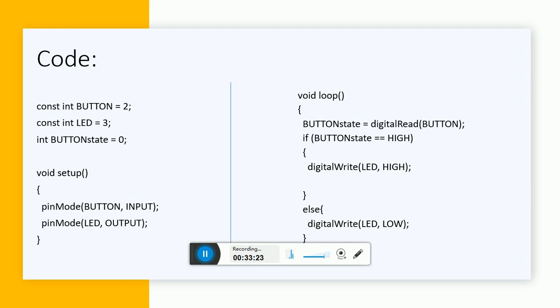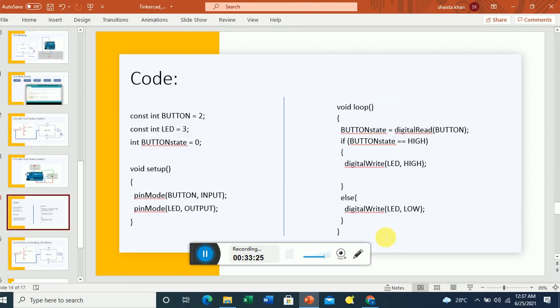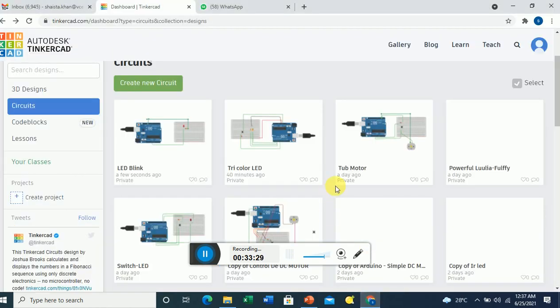So now we can see this program in Tinkercad. I have already done this program.